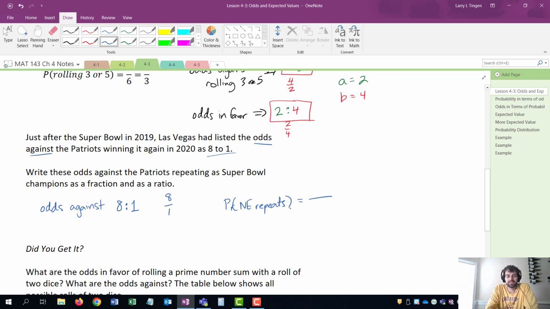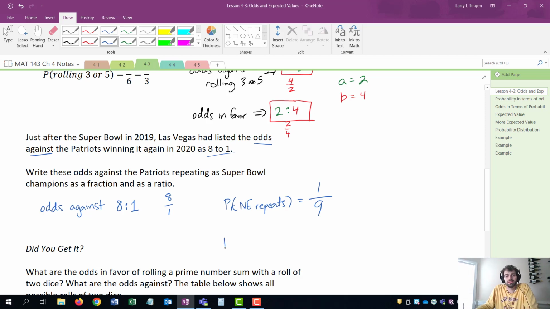How many successes did we have in there? Well, we had 8 unfavorables and 1 favorable. So 1 on top, and that is 9 elements total.